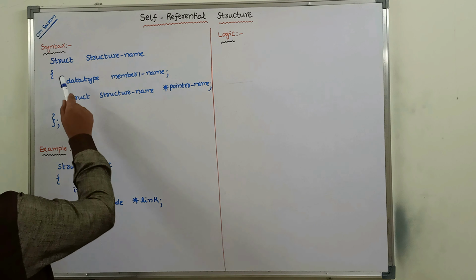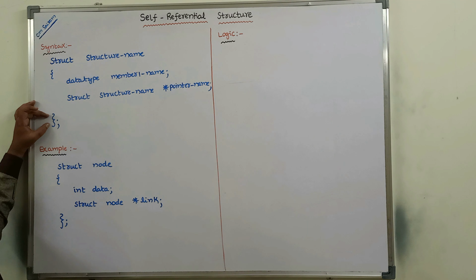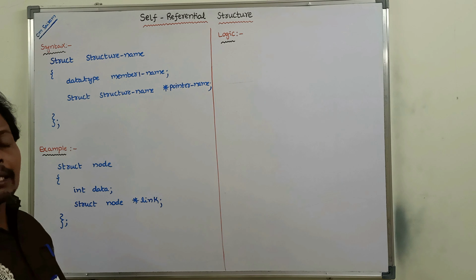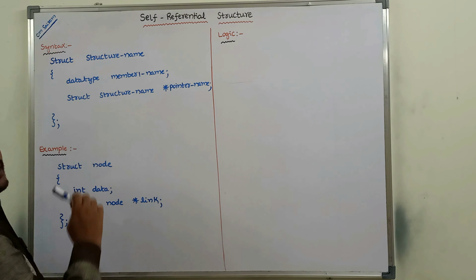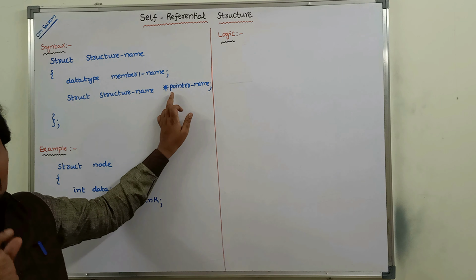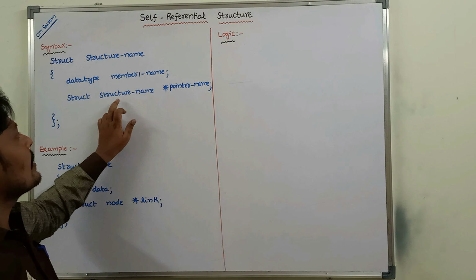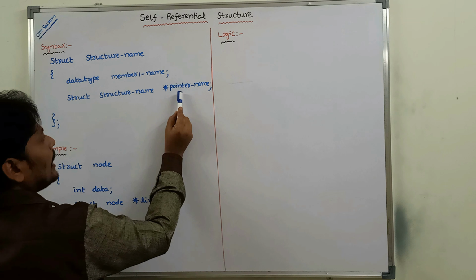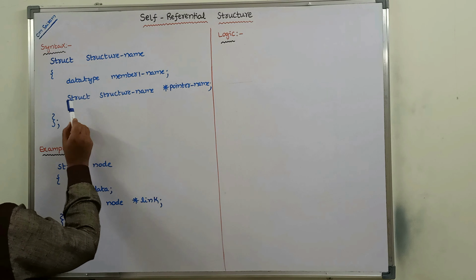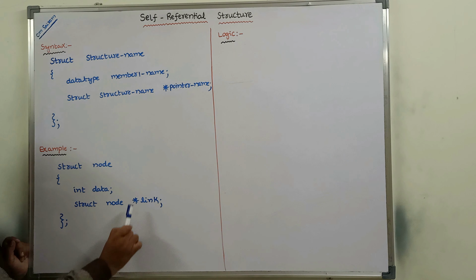Okay, in the body of the structure, within the opening brace and closing brace, members are there. Each and every member has a data type and its name. Sometimes, among those members, at least one member is a pointer variable. Its type is the same type of structure. Okay, so this is a pointer variable. Its type is the same type of structure: struct, structure name.